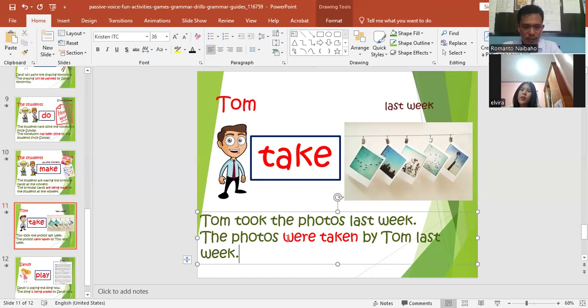So what changes here is that we use "were", because it is already past tense and the subject, photos, is plural, so we use "were".